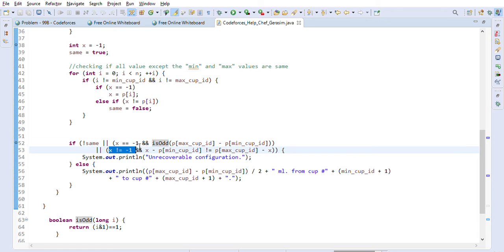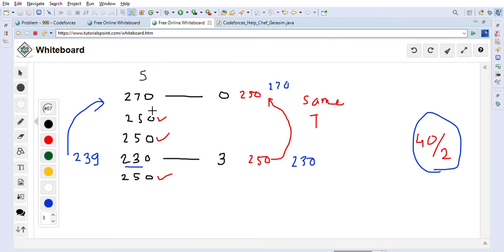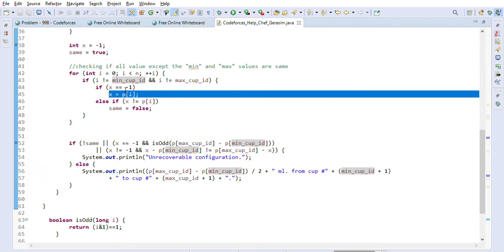Here we are going through all the values apart from our min cup ID and max cup ID. Whenever we get any value which is not equal, we will get 250 here, going through all the values except 270 and 239. We will first get this 250 value and assign it to x.